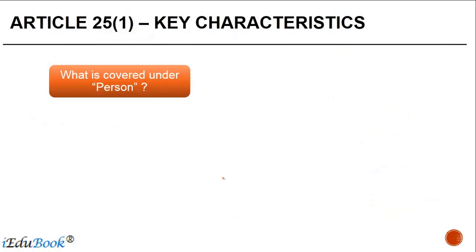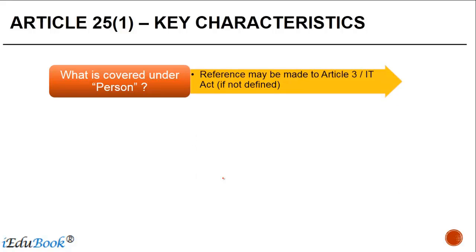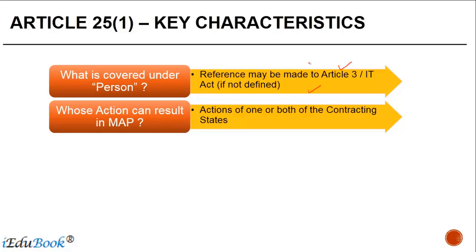So what are some of the key characteristics? What is covered under person? You can make a reference to Article 3 or the IT Act if it is not defined in the treaty. Whose action can result in MAP? Actions of one or both the contracting states.